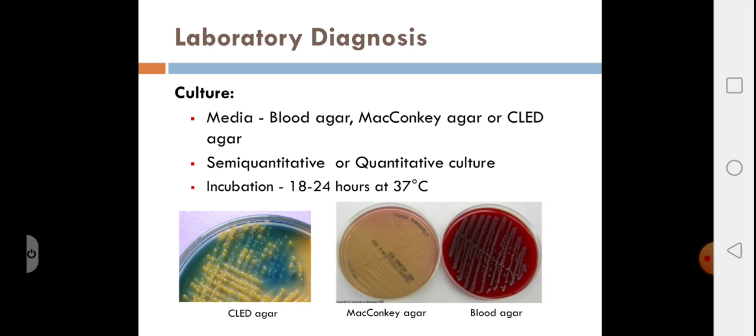Looking to culture, the media used are blood agar and MacConkey agar, or CLED. What is CLED agar? Cysteine lactose electrolyte deficient agar. You do a semi-quantitative or quantitative culture. You know that quantitative culture is a pour plate method, and then you have to incubate the plate for 18 to 24 hours at 37 degrees centigrade. You can see the CLED agar plate. If they're lactose fermenting bacteria, they appear yellow on CLED agar, whereas on MacConkey, the lactose fermenting bacteria appear pink in color.